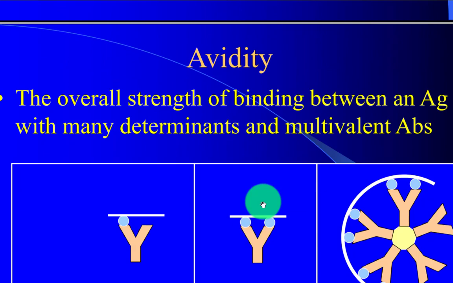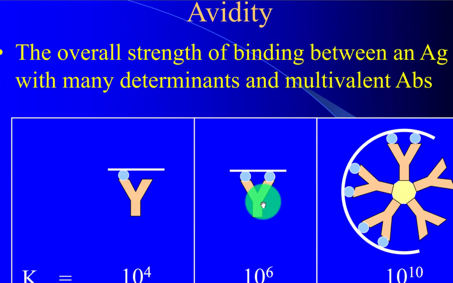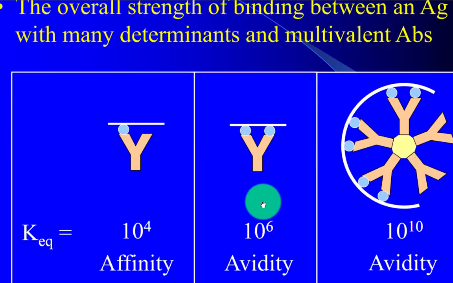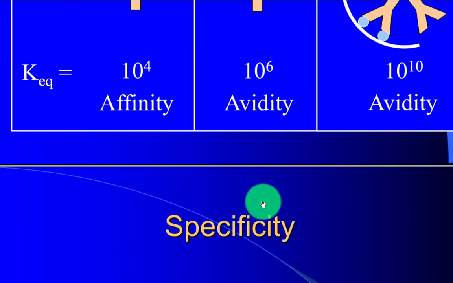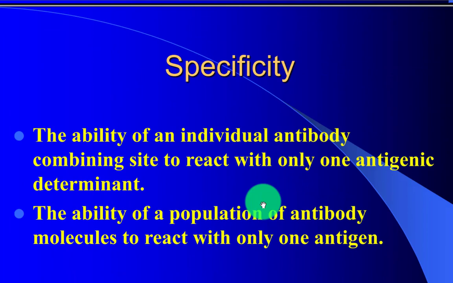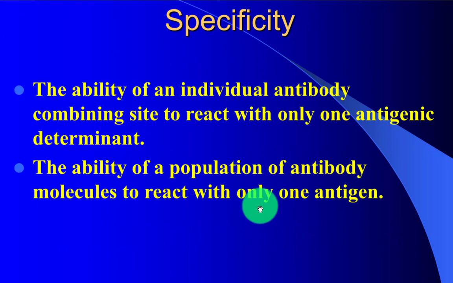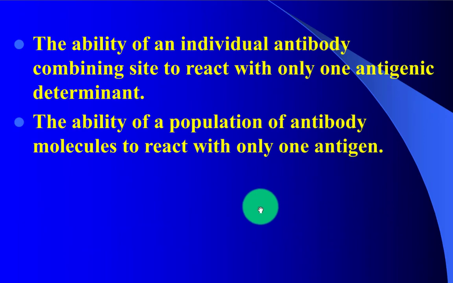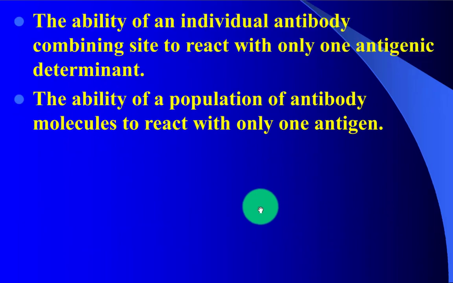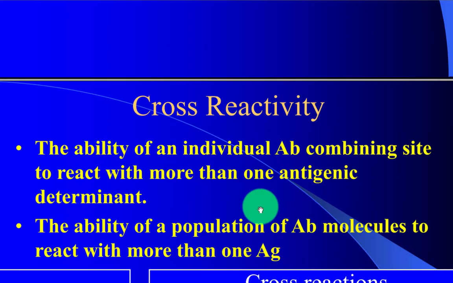Avidity: the overall strength of the binding between an antigen with many determinants and the multivalent antibodies. Specificity: the ability of an individual antibody combining site to react with only one antigen determinant, and the ability of the population of antibody molecules to react with only one antigen.